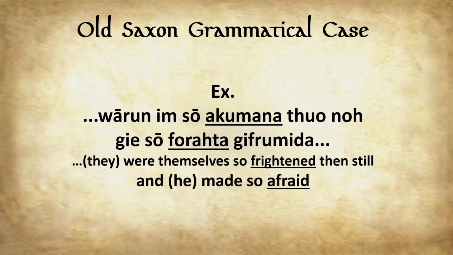So here we have our next example of varun im so akumana thuo noch je so forachta je frumida. So they were themselves so frightened, then still, and he made so afraid. To really break down the grammar here, we have akumana and forachta.